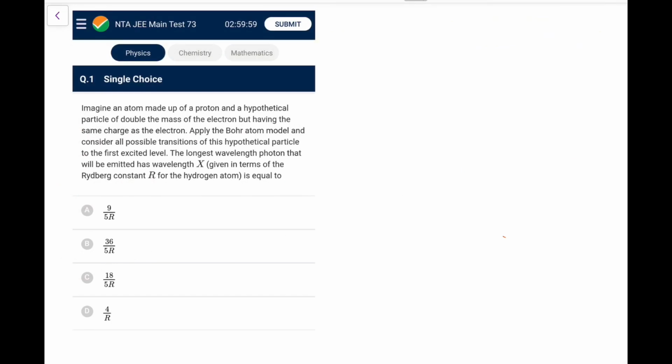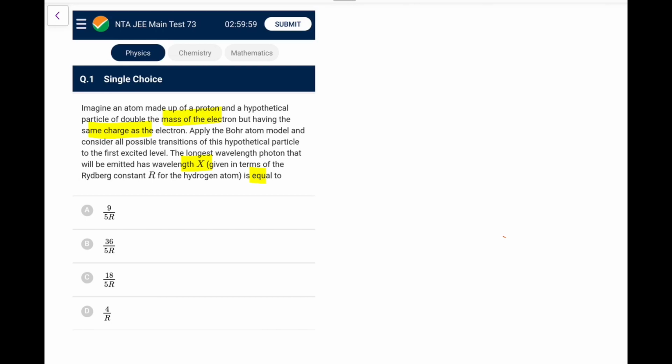See the first question. Imagine an atom made up of a proton and a hypothetical particle of double the mass of the electron but having the same charge as the electron. Okay, charge same, mass double. Apply the Bohr atomic model and consider all possible transitions of this particle to the first excited level. The longest wavelength that will be emitted has wavelength x in terms of the Rydberg constant of the hydrogen atom.